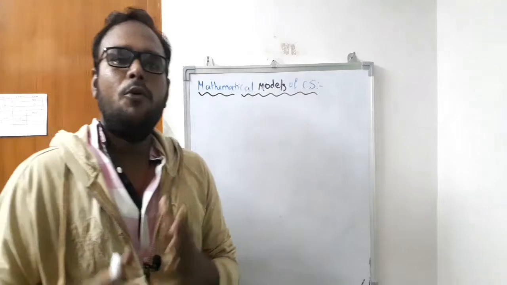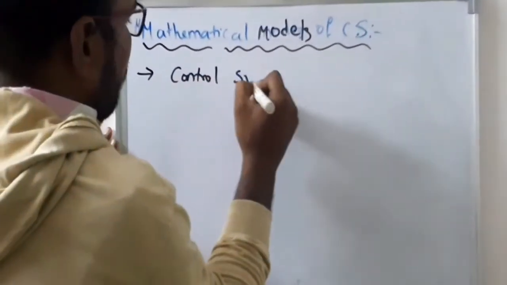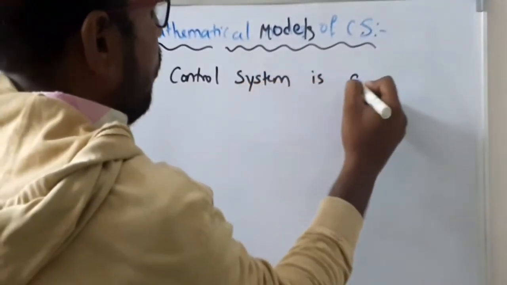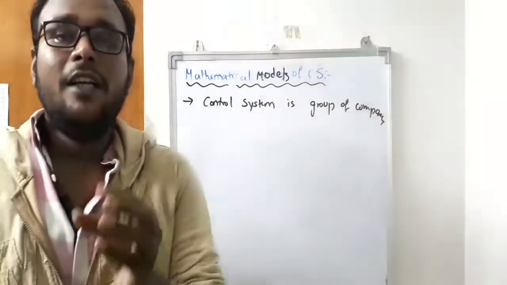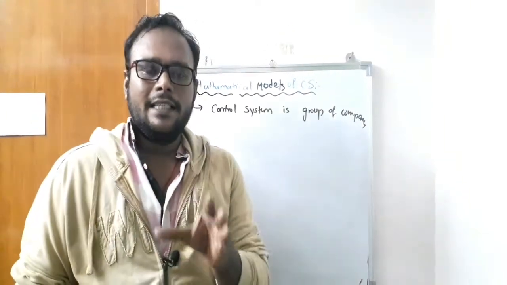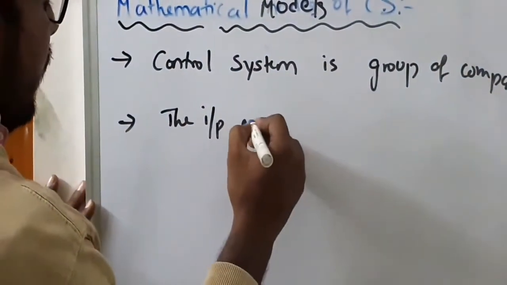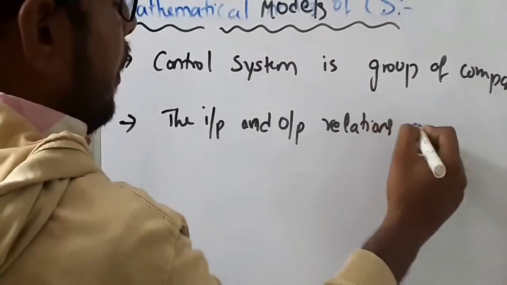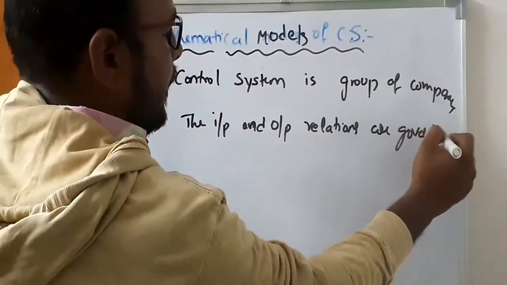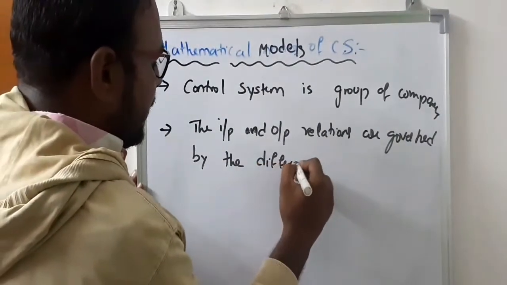Generally, what do we know about the control system? A control system is a group of components. Group of components are physical objects connected together to perform an objective. Is it clear? And the second one is the input and output relations are governed by the differential equations.